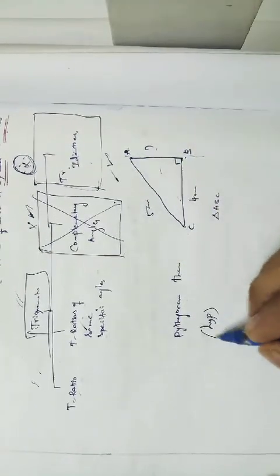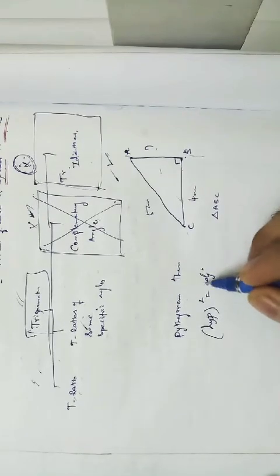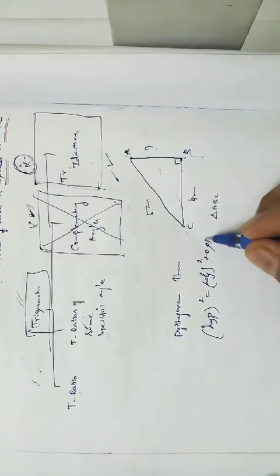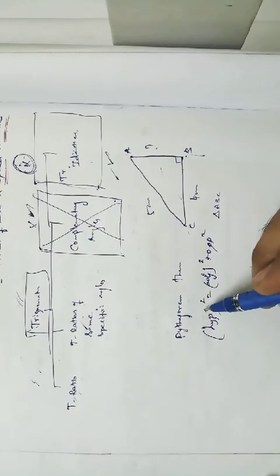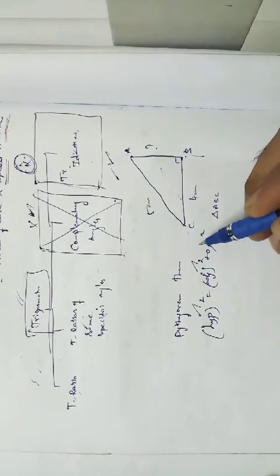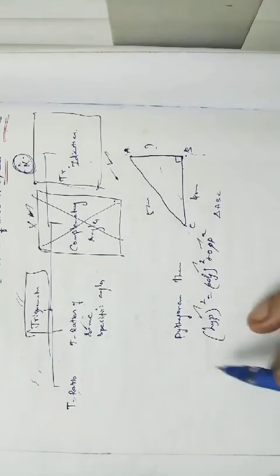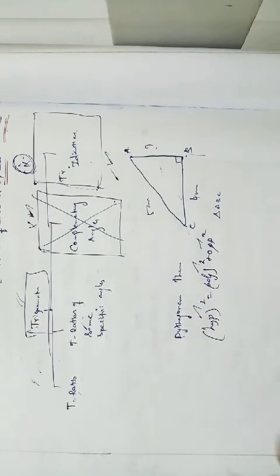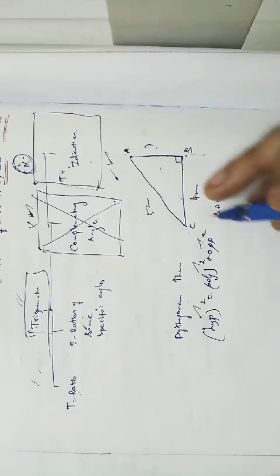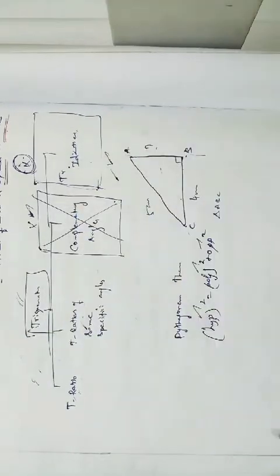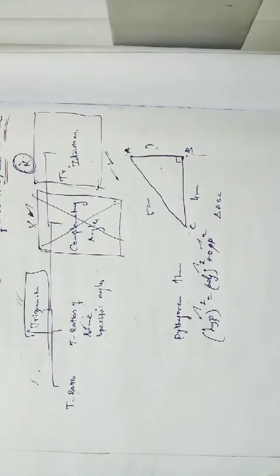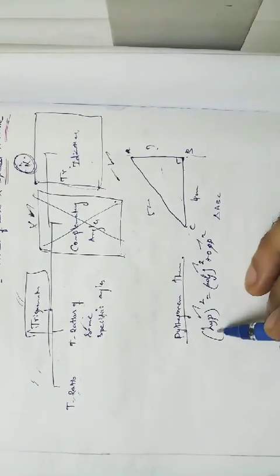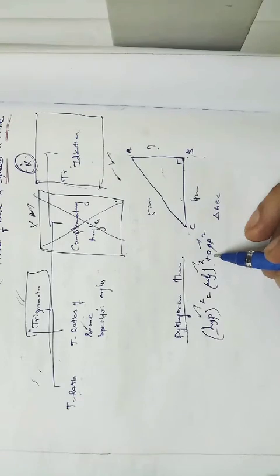Hypotenuse square is equal to adjacent square plus opposite square, right? So before that, you want to know what is meant by hypotenuse, what is meant by adjacent, and what is meant by opposite. The Pythagoras theorem itself was formed from this property alone, from this chapter alone.